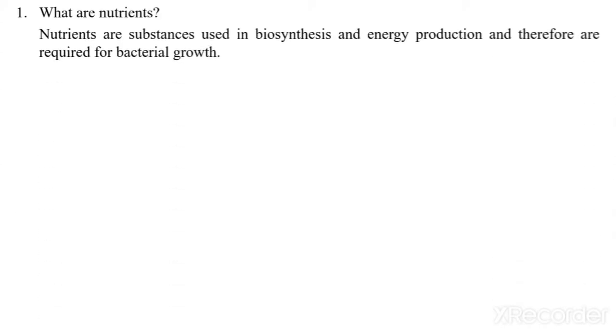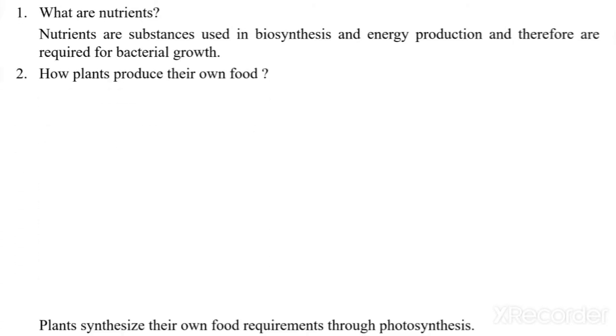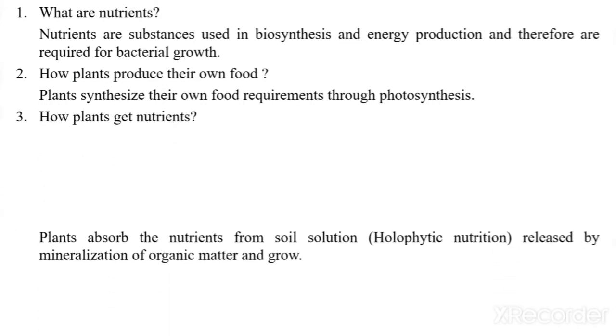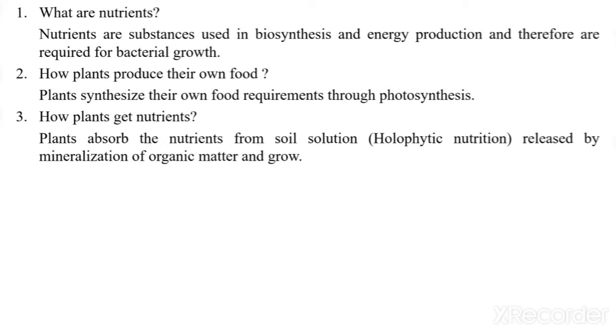So first MCQ is, what are nutrients? Nutrients are substances used in biosynthesis and energy production and therefore are required for bacterial growth. How do plants produce their own food? Plants produce their own food with the help of photosynthesis. How do plants get nutrients? Plants absorb the nutrients from the soil solution, that is holophytic nutrition, released by mineralization of organic matter, and grow.